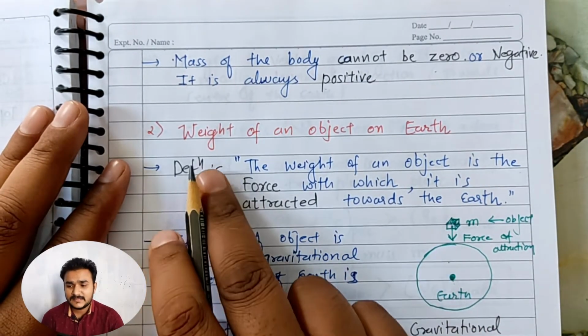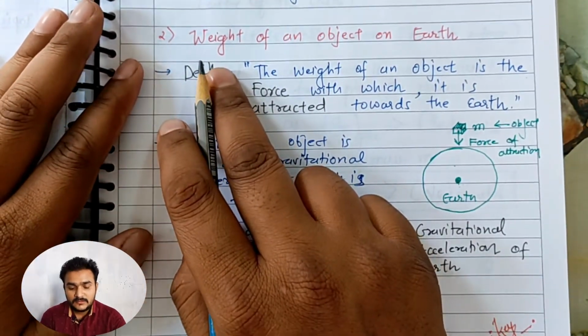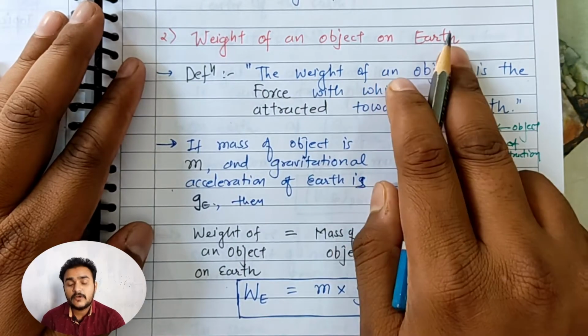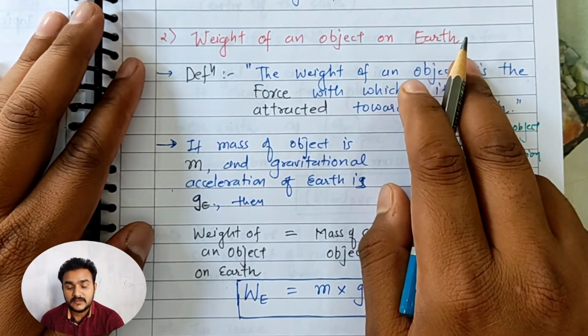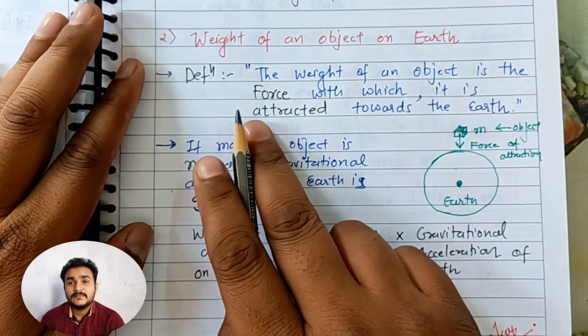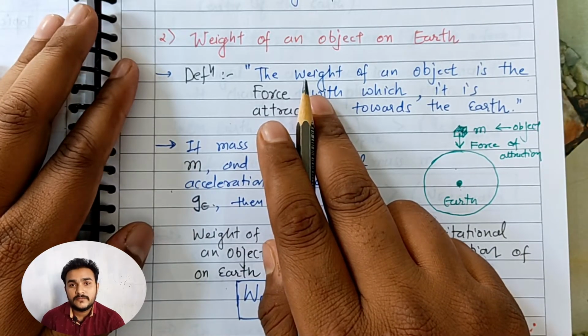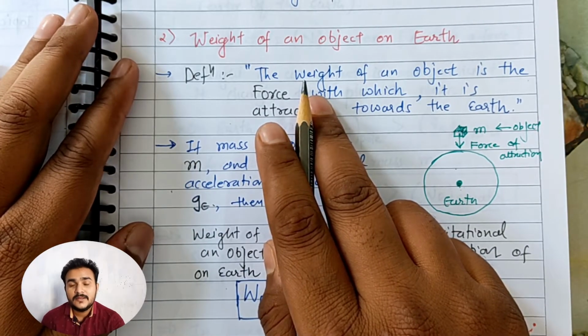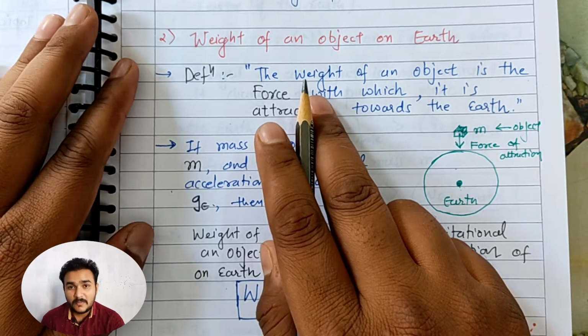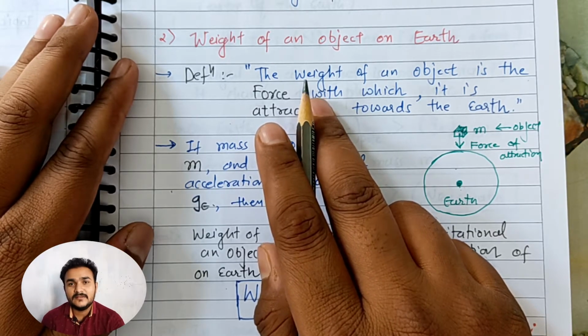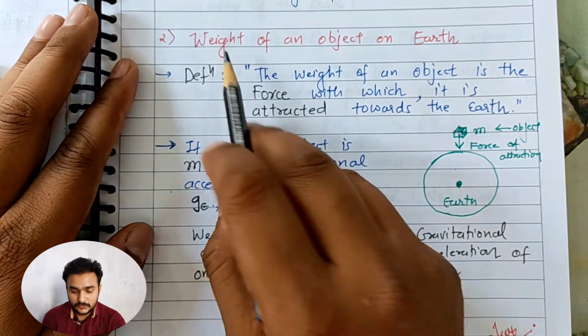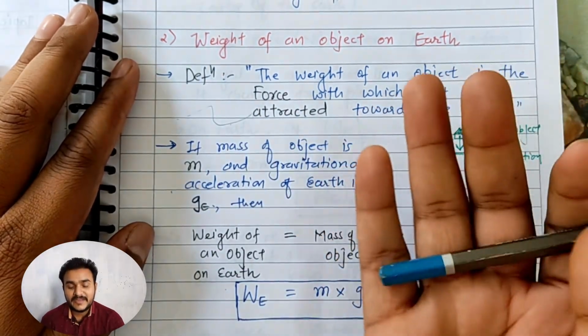Let us discuss the second point, the weight of an object on the surface of the earth. Before starting, if you have not checked my older video on free fall and gravitational acceleration, please check it out because I have taken some of the concepts from that video. So what basically is weight?